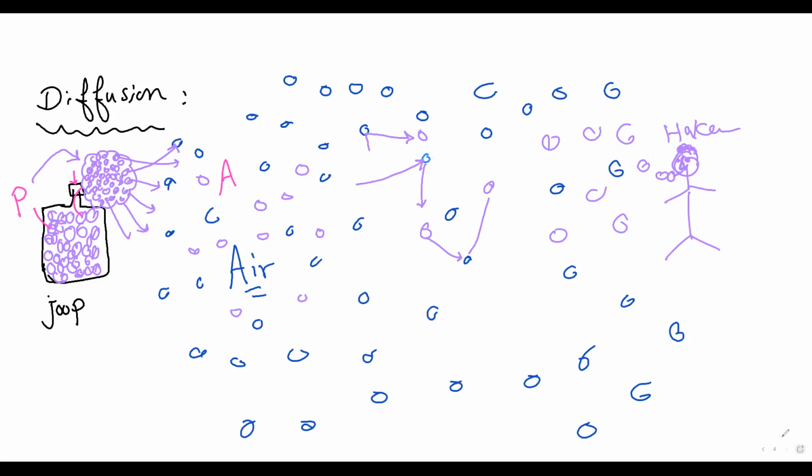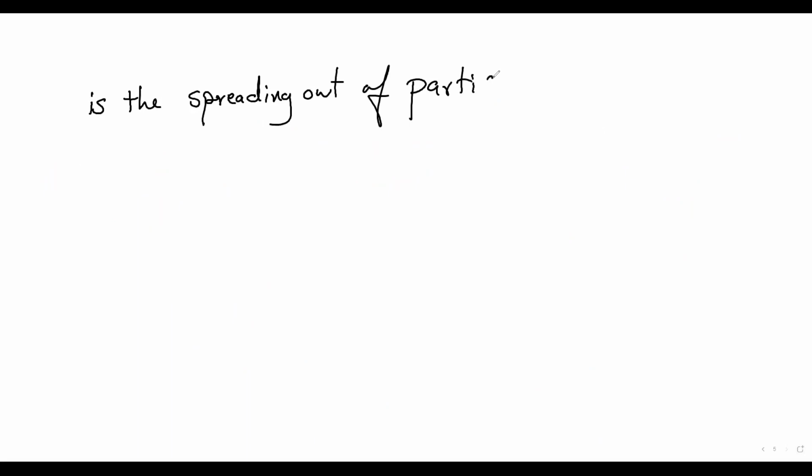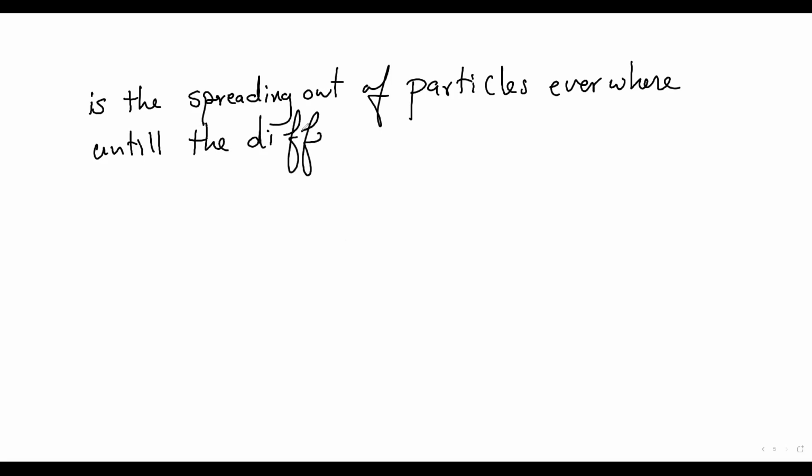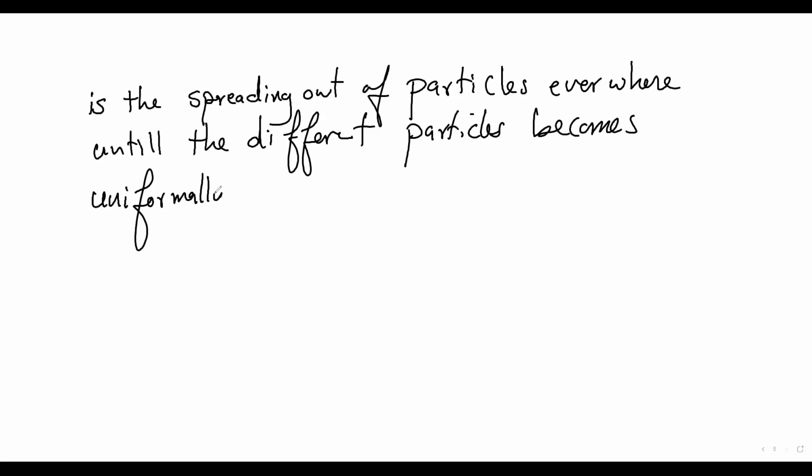What is meant by diffusion now? Diffusion is the spreading out of particles everywhere, until the different particles, air and perfume as an example, become uniformly distributed. Uniformly distributed.